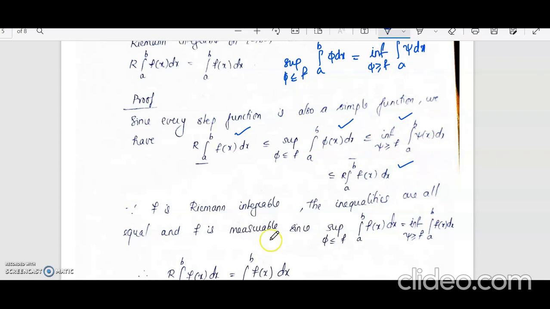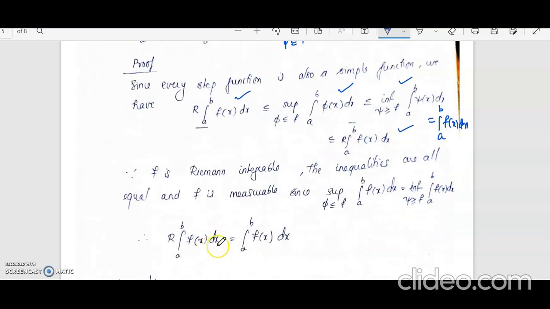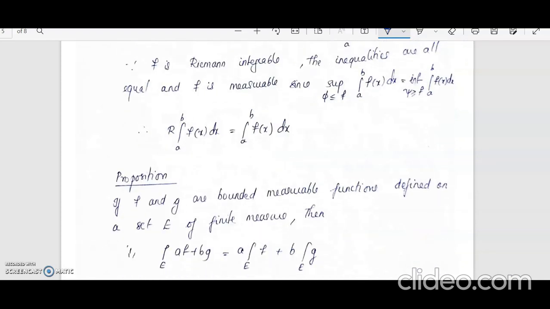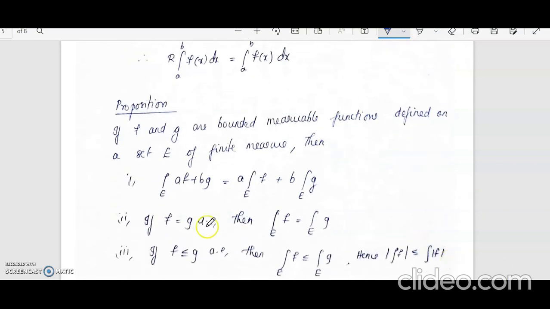So that is the condition for a function to be measurable. So therefore this will be equal to the supremum and infimum. This will be equal to the Lebesgue integral, integral a to b f of x dx. So that will now be equal to the Riemann integral. So we will get the required result. So the Riemann integral from a to b of f(x) dx will be equal to the integral from a to b of f(x) dx.